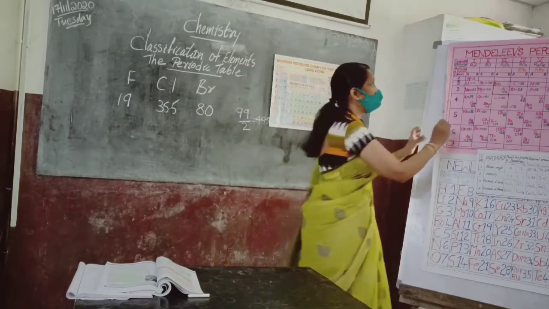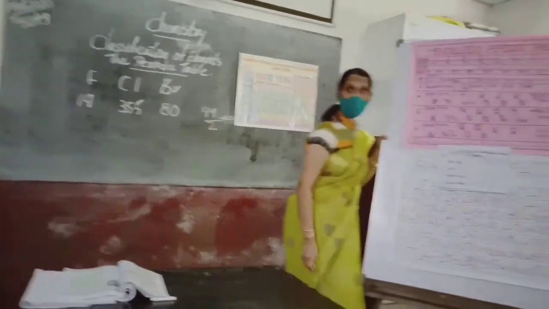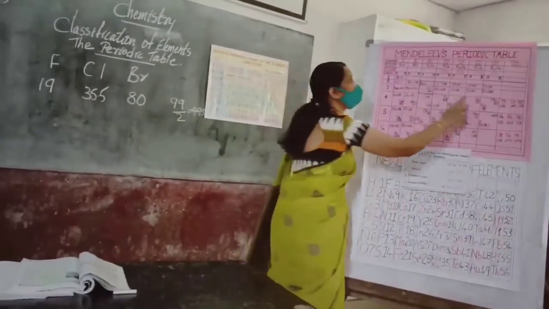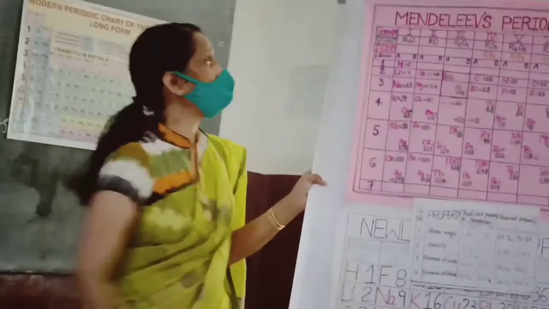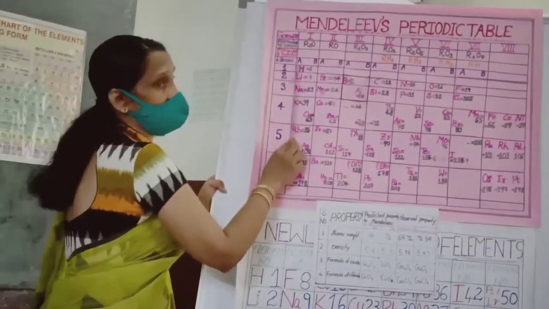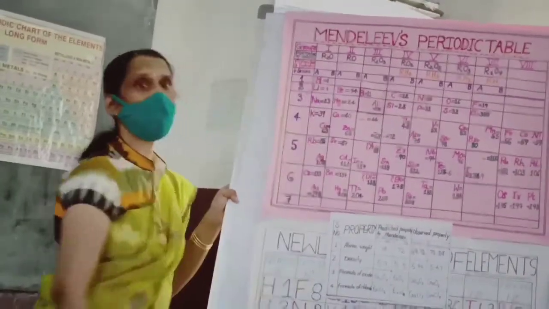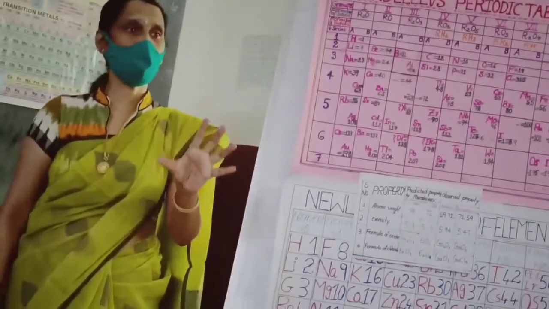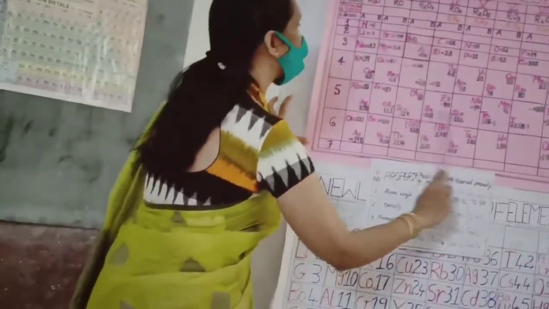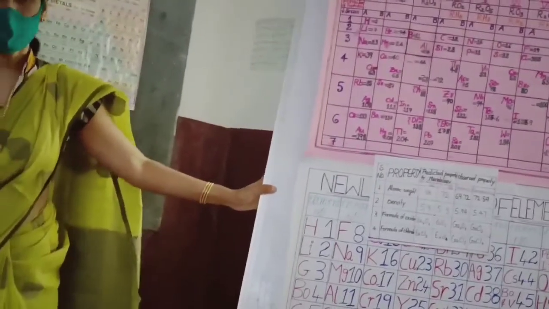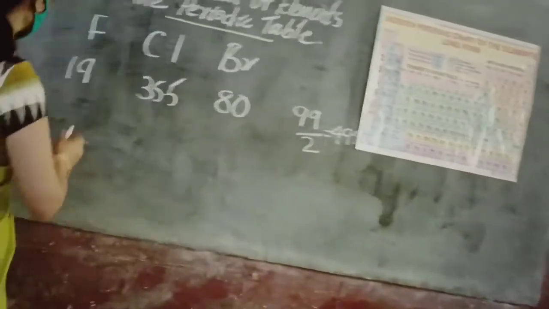Mendeleev arranged the elements in 8 groups. How many groups? 8 groups. Each group has 2 parts, A and B. So 8 groups with A and B. And how many periods are there? 7 periods are there. Right. And Mendeleev also suggested this one also.